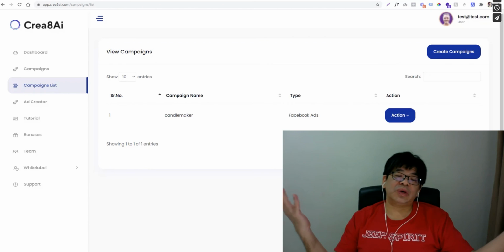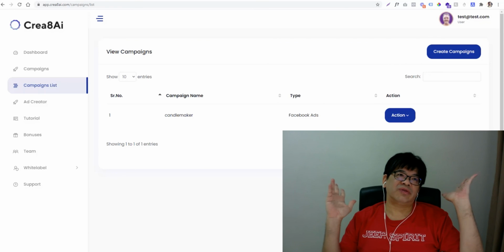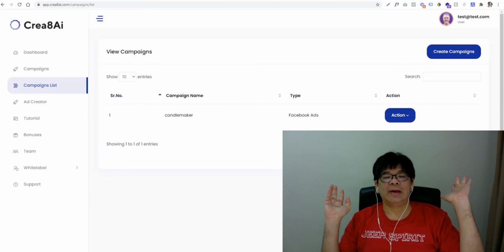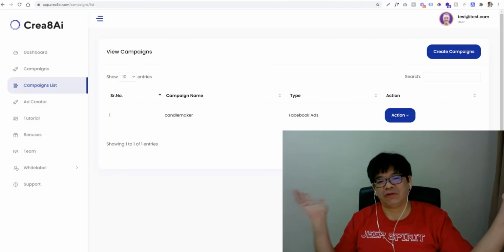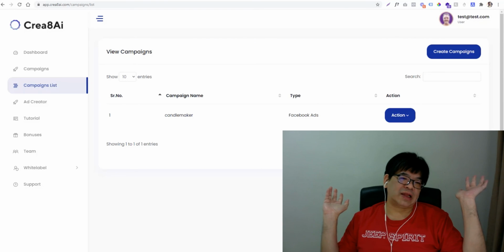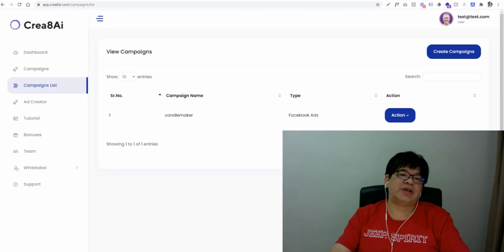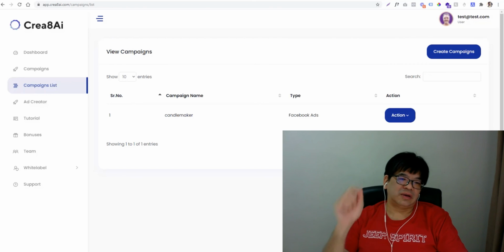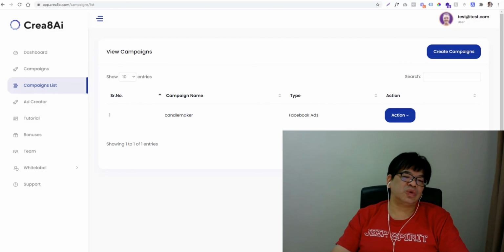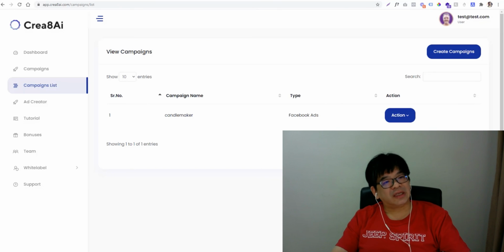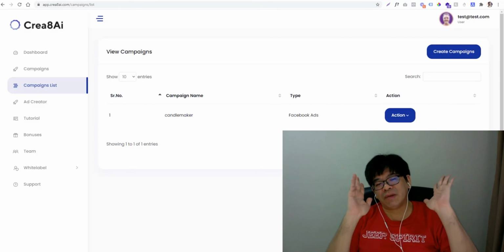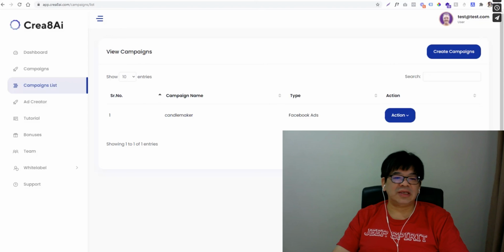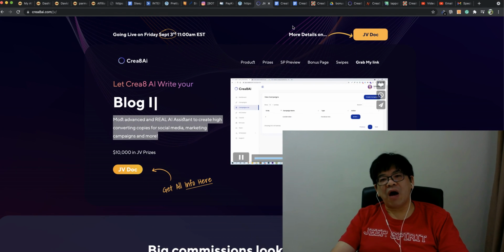So this is a really easy way to generate content, especially very useful when you want to create Facebook ads, Google ads, or Bing ads, and anything you want to post on social media, but you don't know how to write the marketing content or sales content to promote a product or service. If you hire someone from Fiverr, they're going to charge you a lot of money. By using this tool with a one-time payment, you can make yourself an agency, a copywriting agency, and make a lot of profit out of this software itself. So that's basically the idea behind this. It's really easy, very simple, a really powerful app.